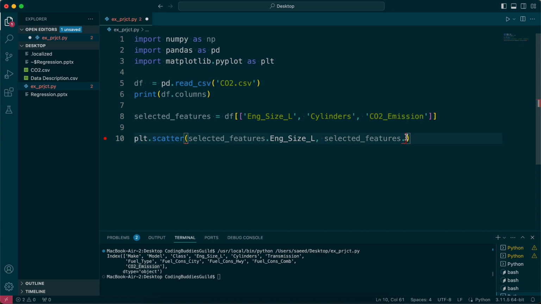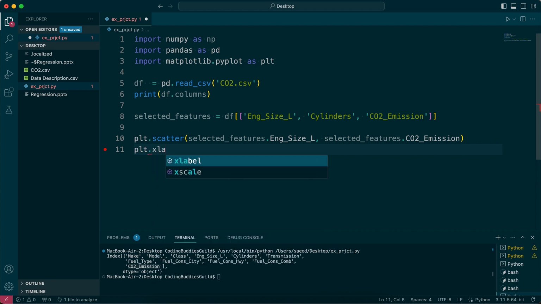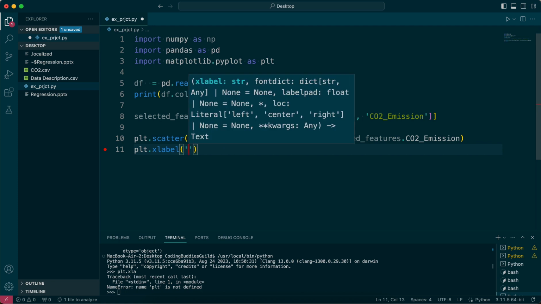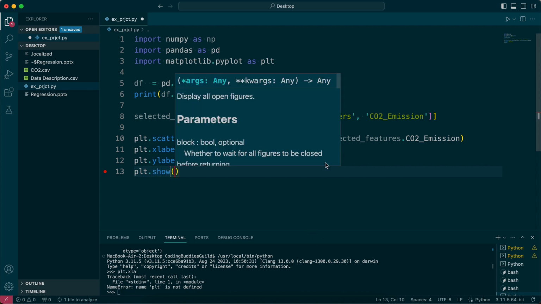See if we can visually see anything here. And then we can go plt.xlabel. Just give it a label, right? The label for X would be engine size. And then we can obviously do the same thing for ylabel. Make that CO2 emission. And then plt.show. That should be good enough.